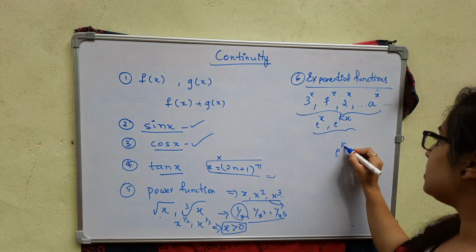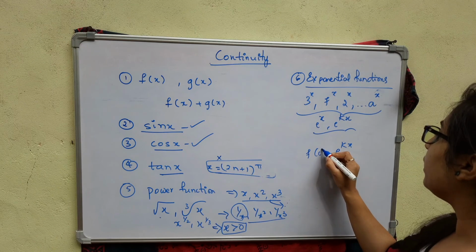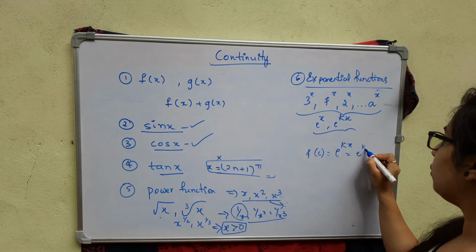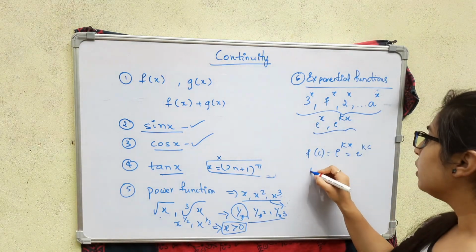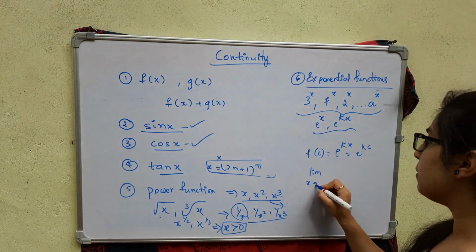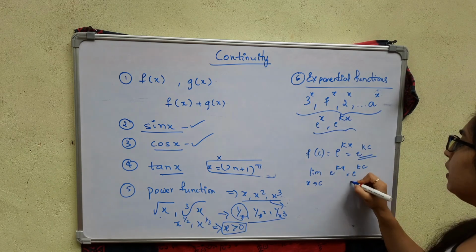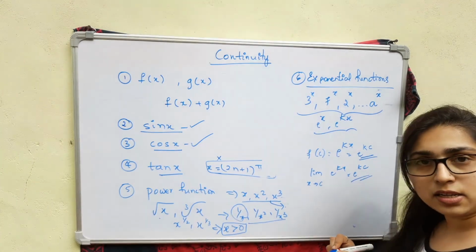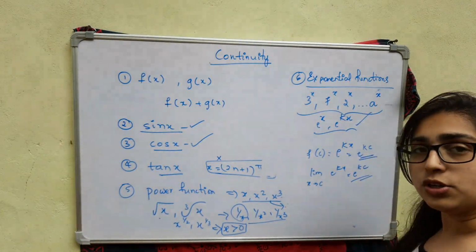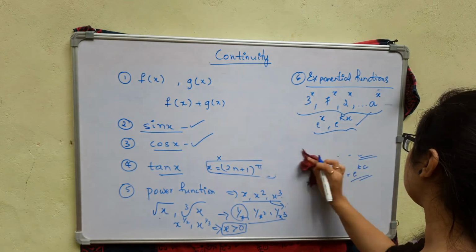At some point c, the value is e to the power of kc, and the limit as x approaches c is also e to the power of kc. Both are equal, so the condition is satisfied. So I can say the exponential function will be continuous.